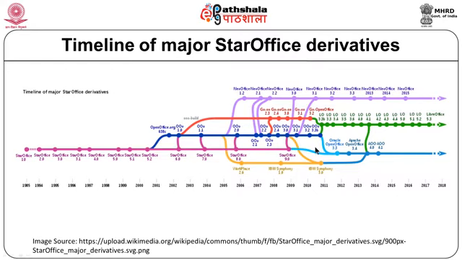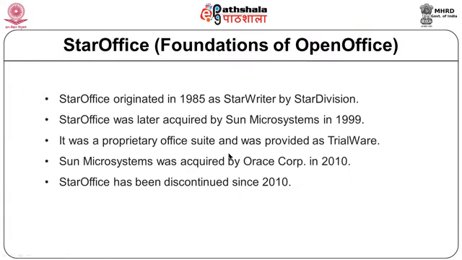So, let us see how Star Office started developing. Now, Star Office started in 1985. They had a division that was Star Division, and they had a software known as Star Writer. Star Office was acquired by Sun Microsystems somewhere in 1999, and Sun Microsystems used to provide Star Office as trialware.